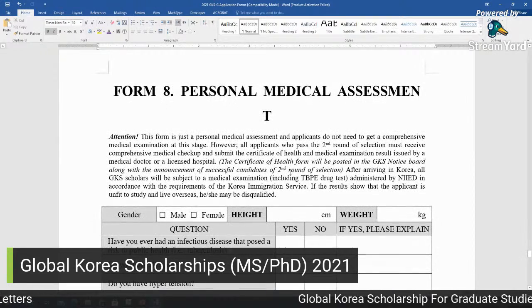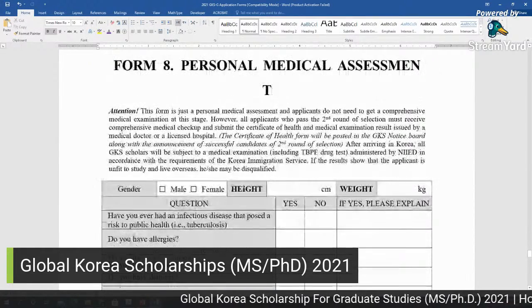The next form is the personal medical assessment form. This is a very simple form.